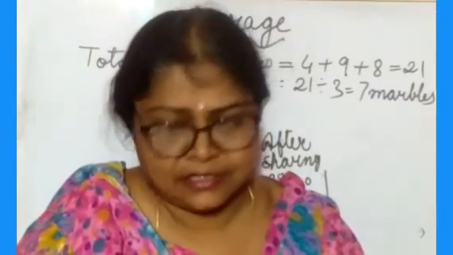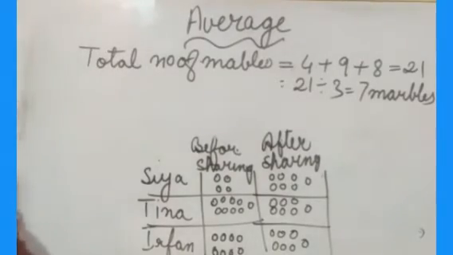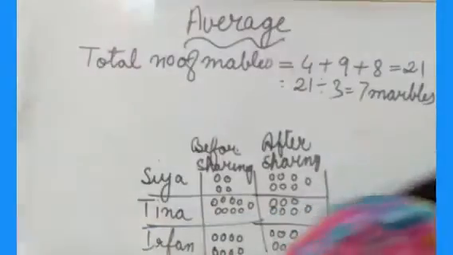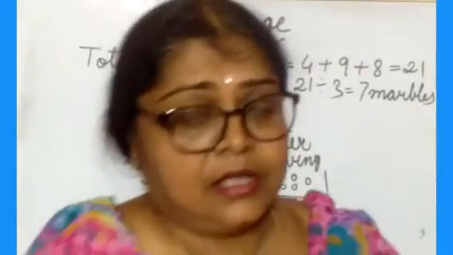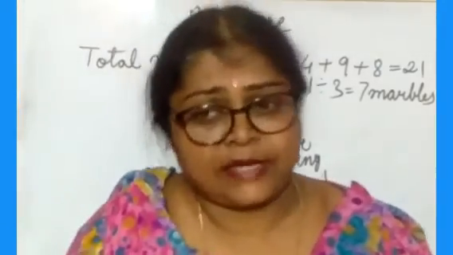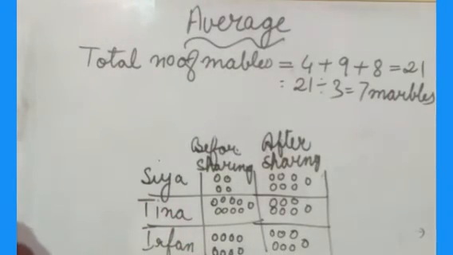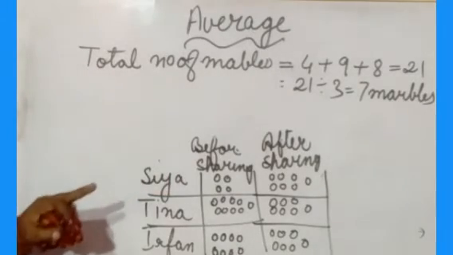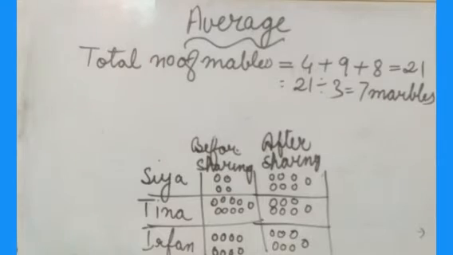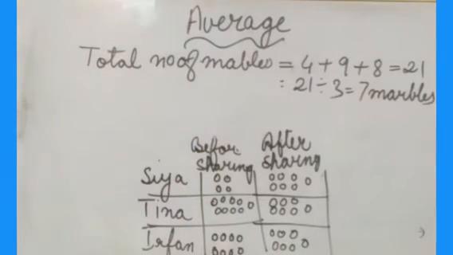Clear to you all? So this is the average. You should know the formula, because by knowing the formula you can solve the problem. So what is the formula? The number of marbles each child will get equally. So 7 is the average of 4, 9 and 8.